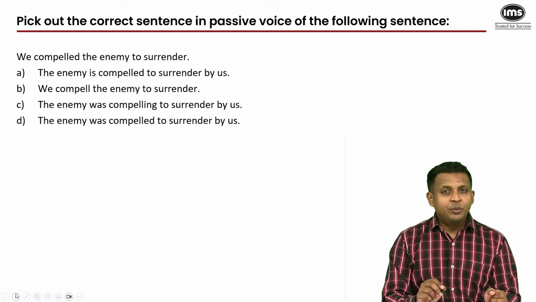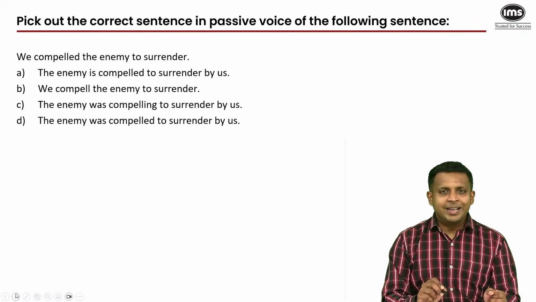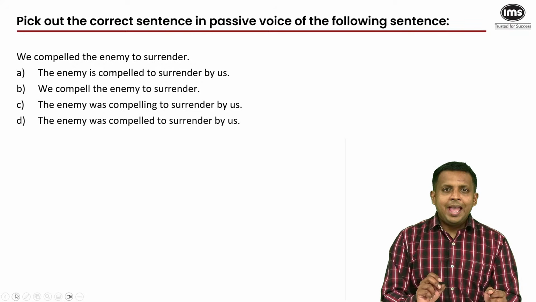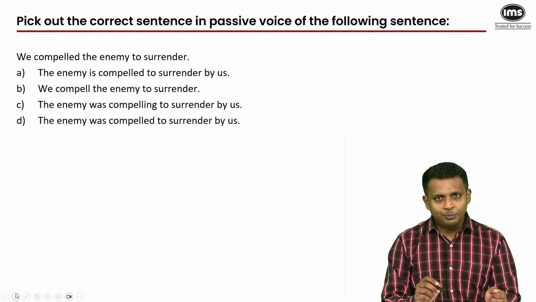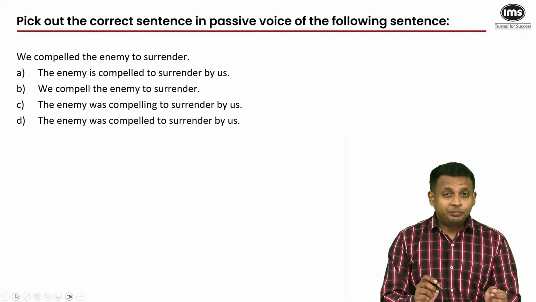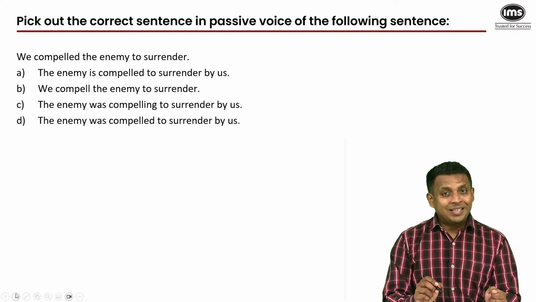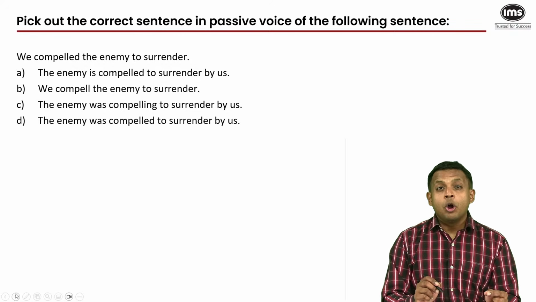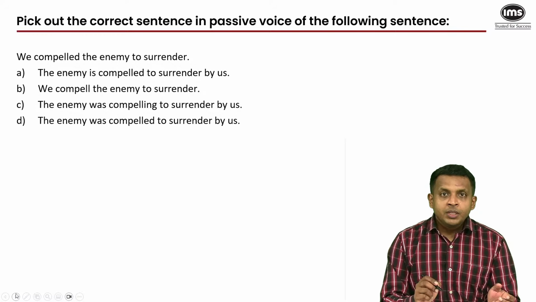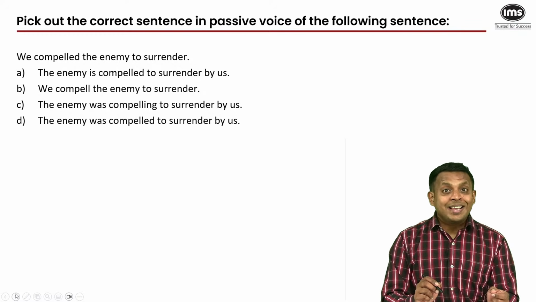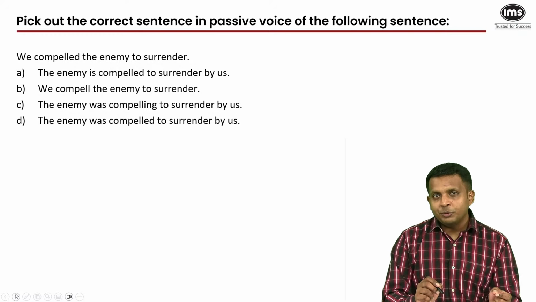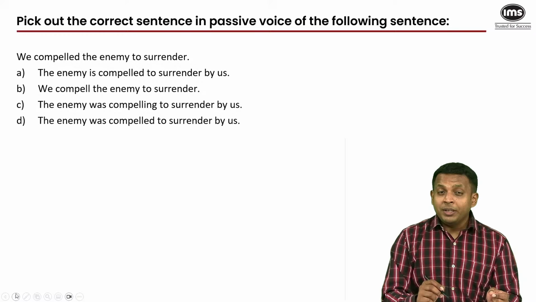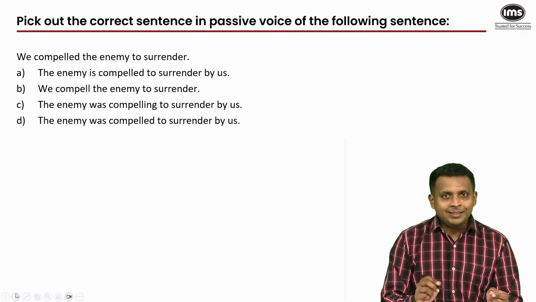So an easier way to remember it is when the doer is before the verb and the receiver is after the verb, the sentence is in the active voice, and the doer is called the subject, the action is called the verb, the receiver is called the object. Now the rule is when you change the voice from active to passive, the tense must not change. That's the whole crux of this topic. Unlike, let's say, direct or indirect speech, where the tense changes, in active passive voice the tense does not change. When you eliminate the rest of the options in this question type, you do it because there would be an incorrect tense in those remaining options.